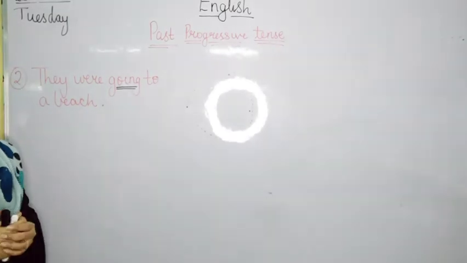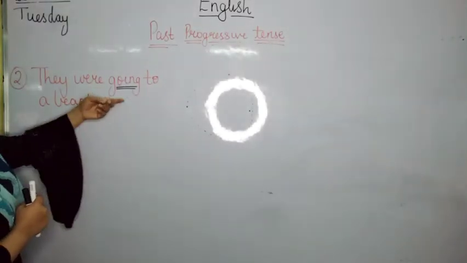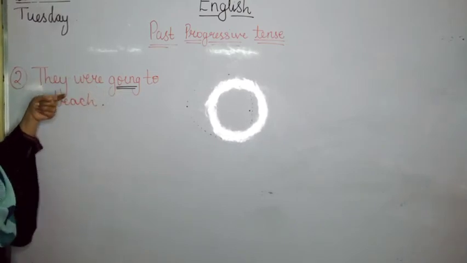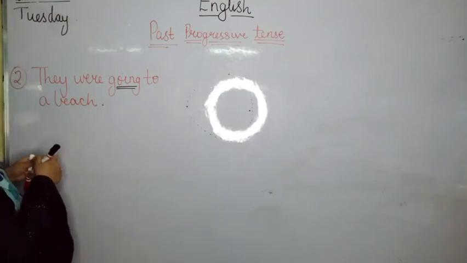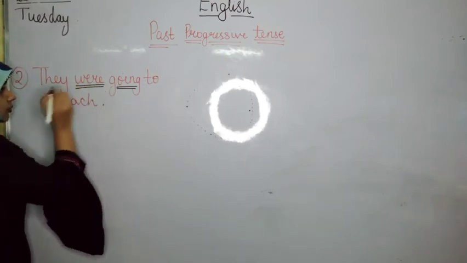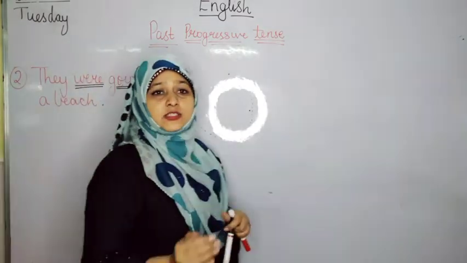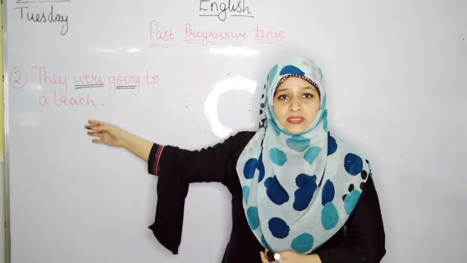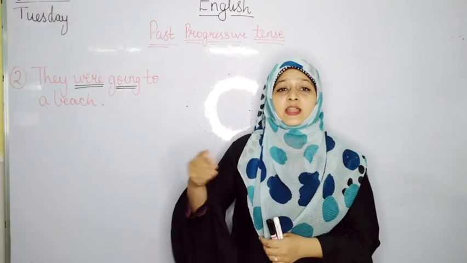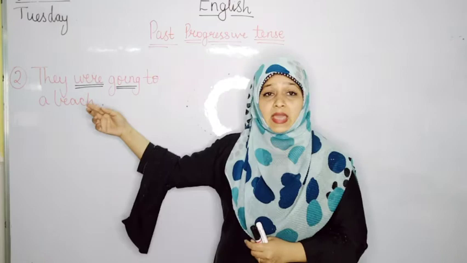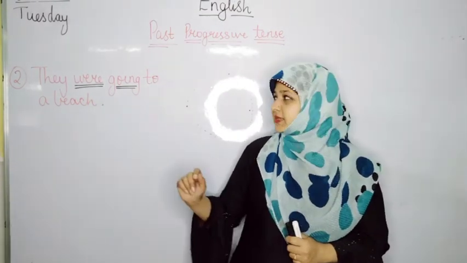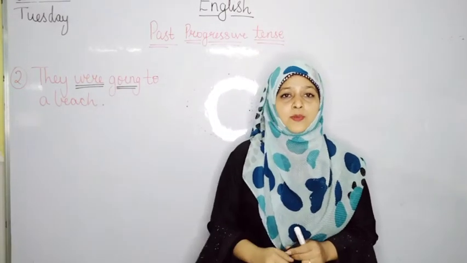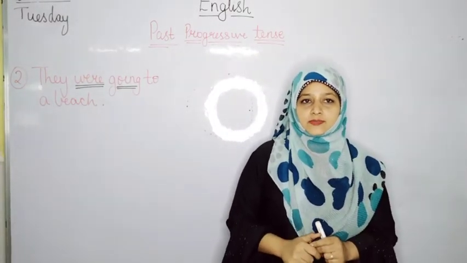For this, we are going to look at the word prior to the verb. The word says were: they were. From this word were, we know that the action is not complete. The sentence is they were going to a beach, but we don't know whether they reached the beach. Did they really go to the beach? So the action is not complete. So from this word were, we come to know that this sentence is in past progressive tense.